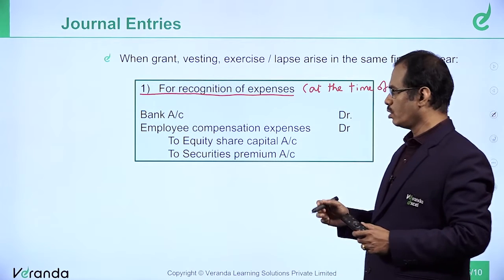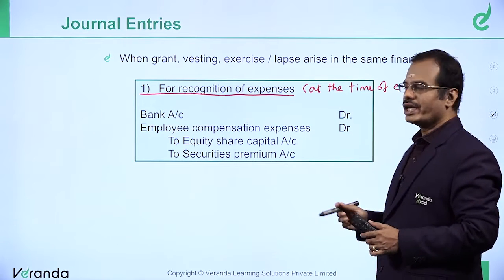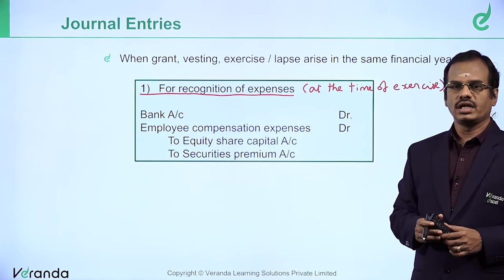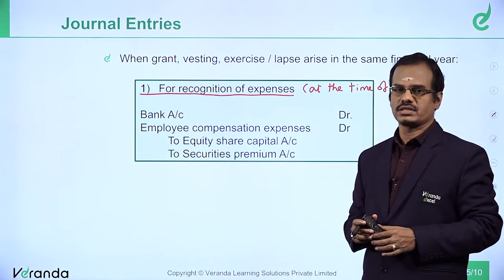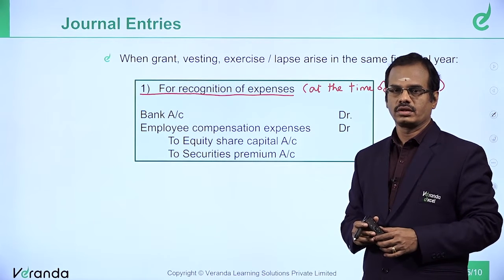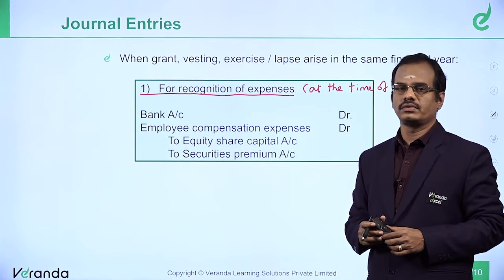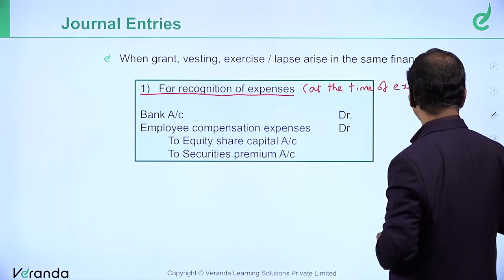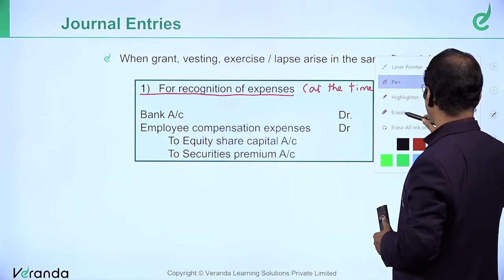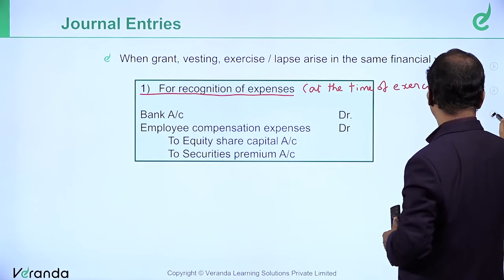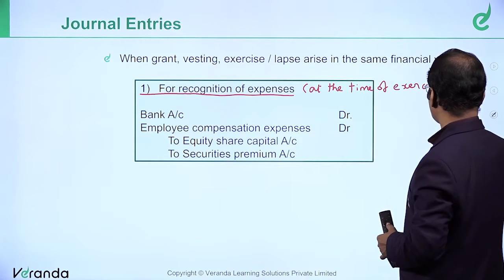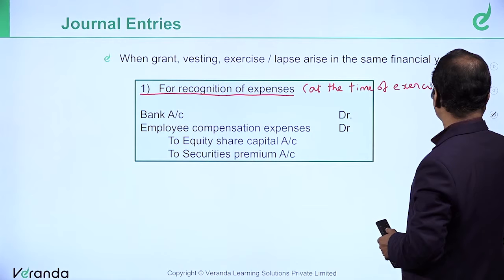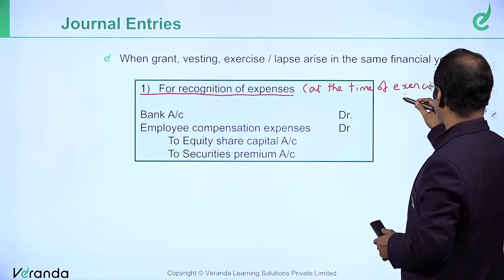Now you have to note one point: employee compensation expense is just like any other expense. So it is a nominal account. We will be taking it to profit and loss account, just like any other nominal account. What is very, very important is that this entry is passed at the time of exercise of option.